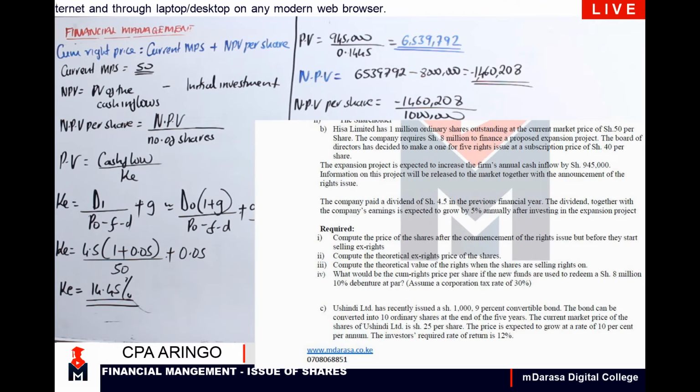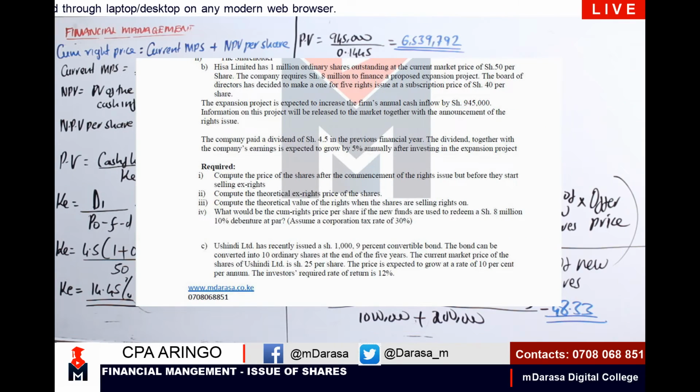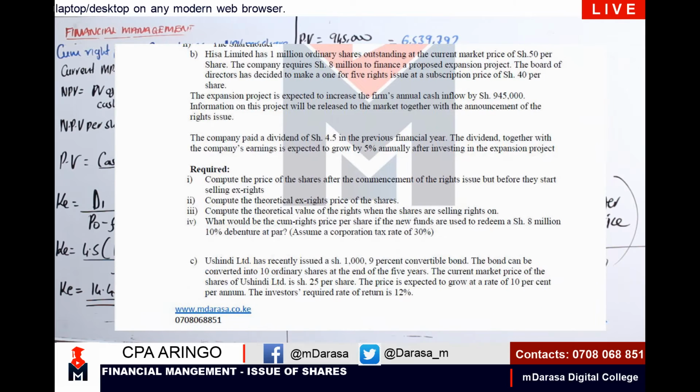What are we required to do in the next item here? You're told to compute the theoretical value of the rights when the shares are selling.